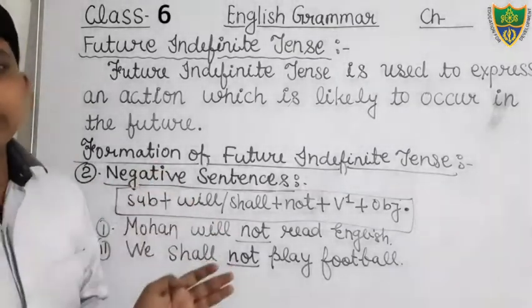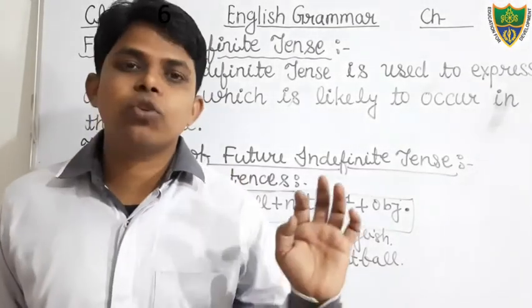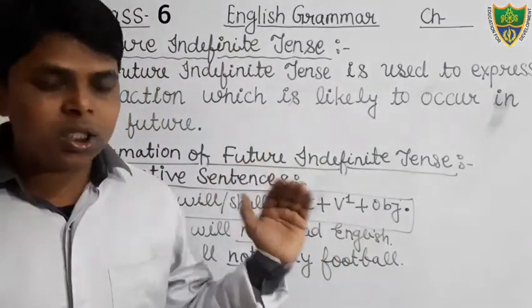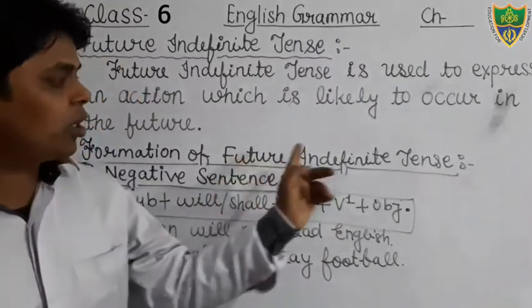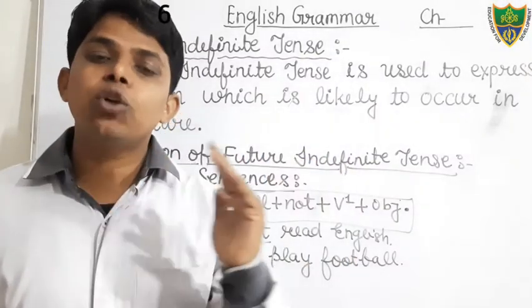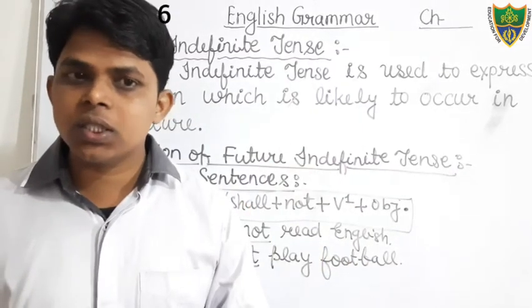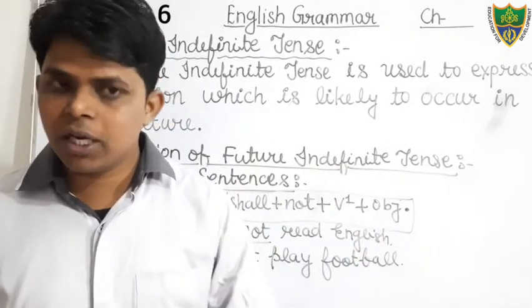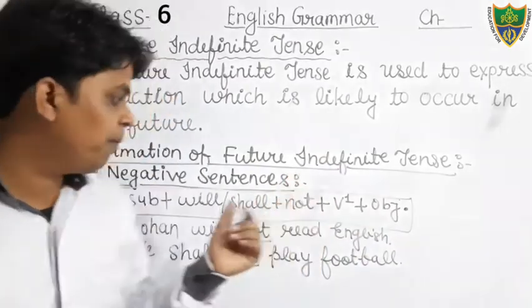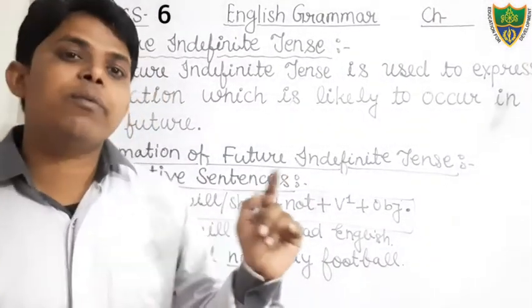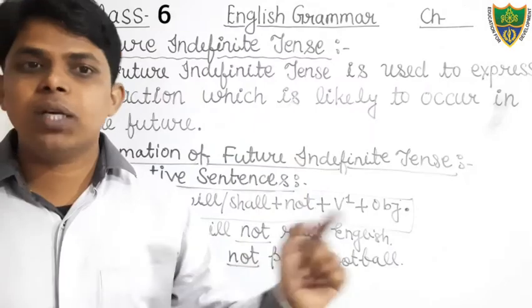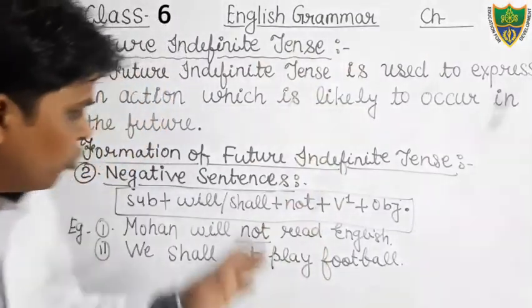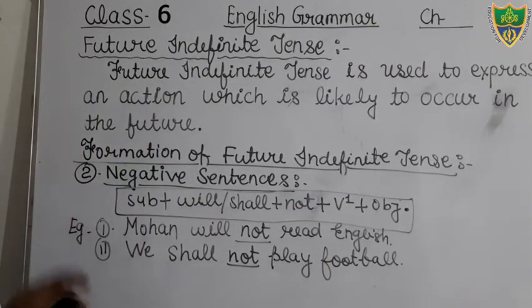Now we will discuss the interrogative sentences. I have already told you that interrogative sentences are those which are used to ask questions. In this interrogative sentence of future indefinite tense, we will ask the question. But there are two types of interrogative that I have already discussed in the previous classes: yes-no type and WH type. Yes-no type always starts with the helping verb. Here the helping verb is will or shall. So in this tense we will use will or shall in the beginning of the sentence. Okay, students, you write it first, then we will discuss the interrogative sentence.